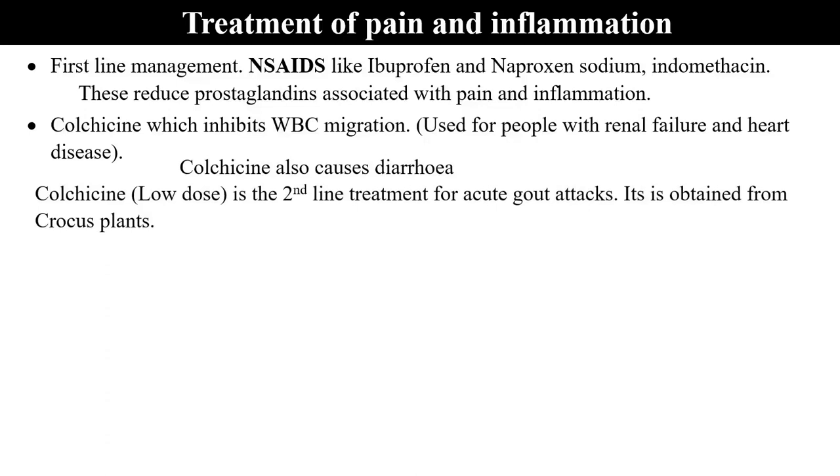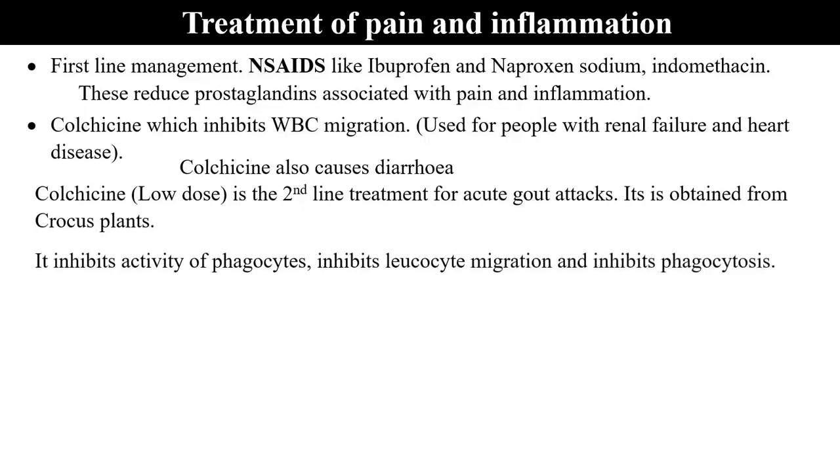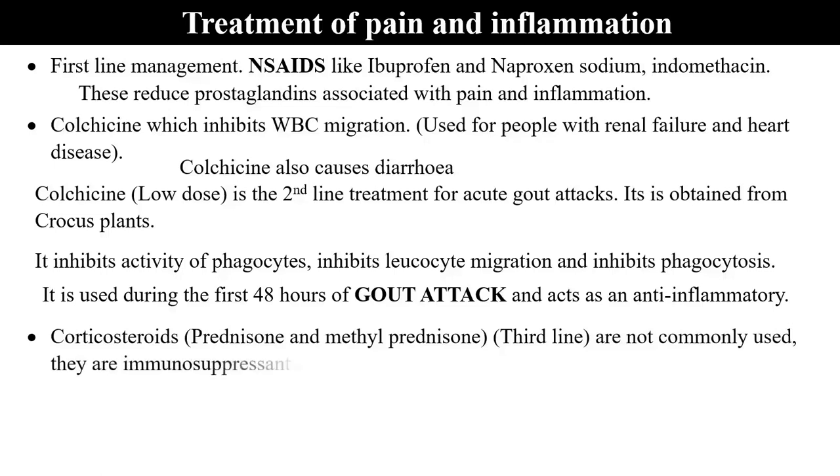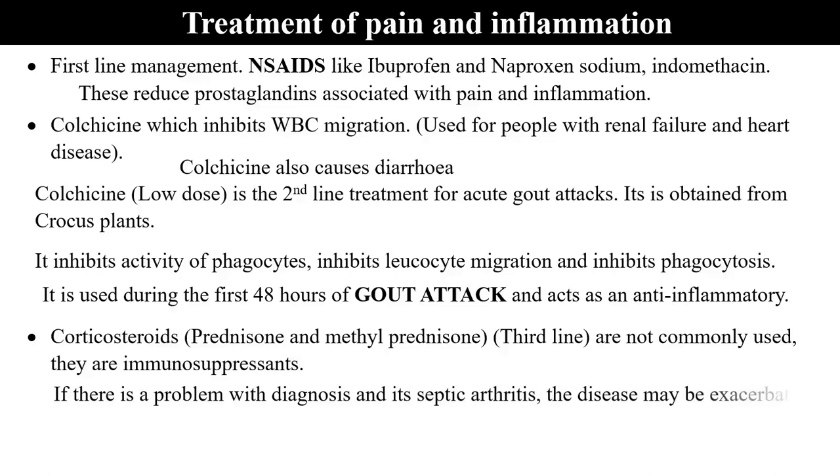It is obtained from colchicum plants. It inhibits activity of phagocytes, inhibits leukocyte migration, and also phagocytosis. It is used during the 48 hours of gout attack and acts as an anti-inflammatory. Corticosteroids like prednisone and prednisolone, their third line, are not commonly used, simply because they are immunosuppressants. Therefore, if there is a problem with diagnosis and it is septic arthritis, the disease may be exacerbated.